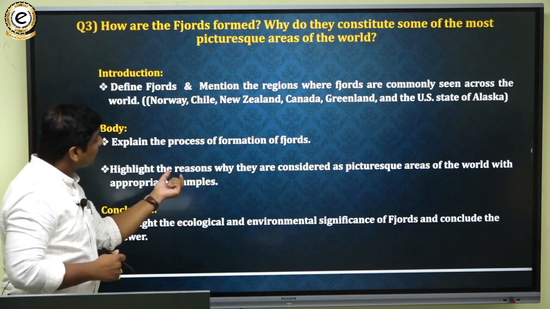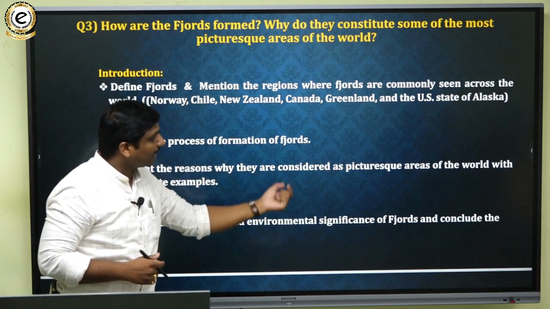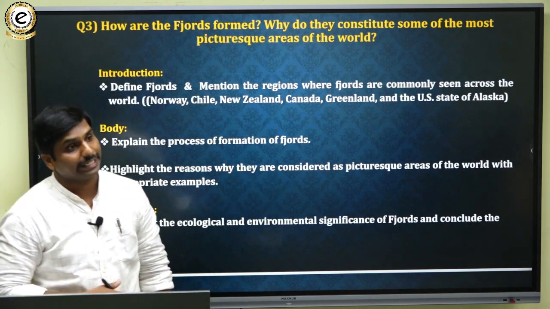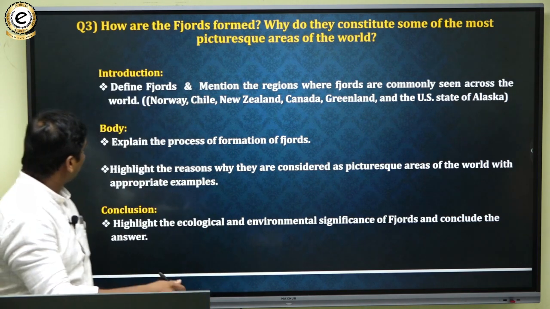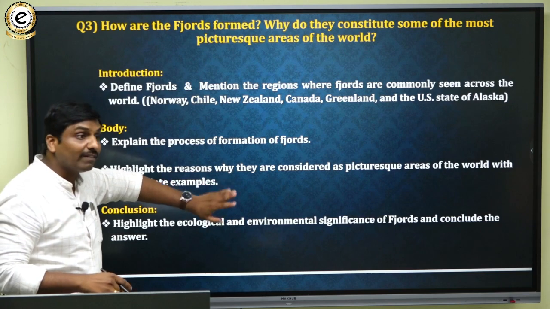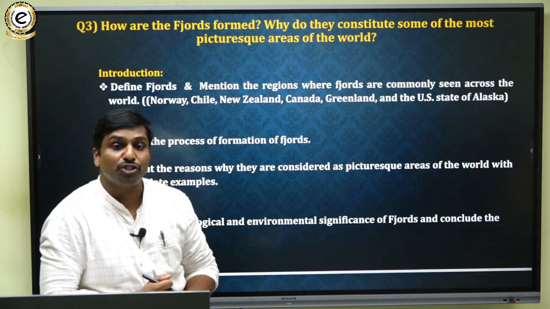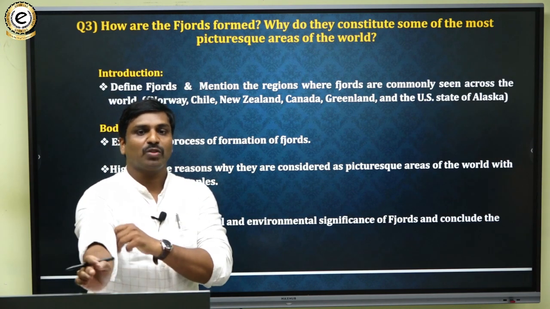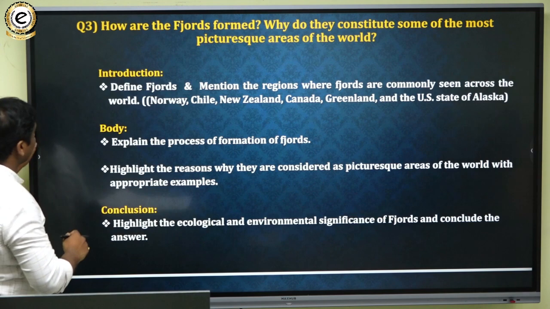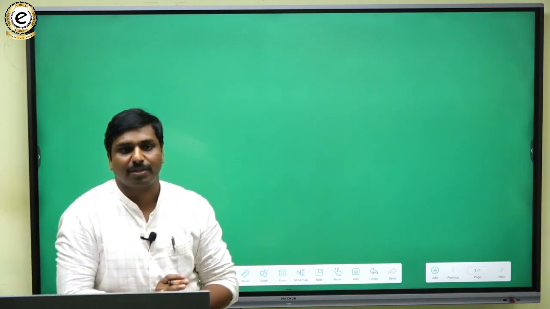Then the second part of the question, if you see, is to highlight the reasons why they are considered as picturesque areas of the world with appropriate examples. You have to give appropriate examples also, instead of saying it generically. That is one thing. So if we basically see the process of formation of fjords, how fjords are formed.